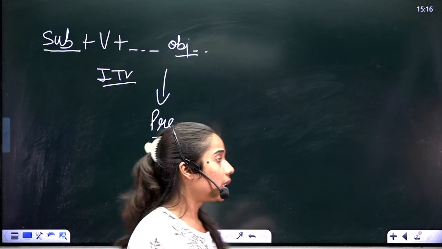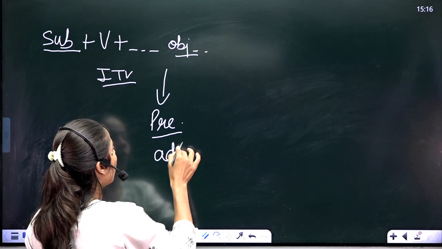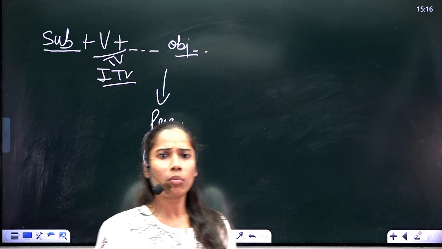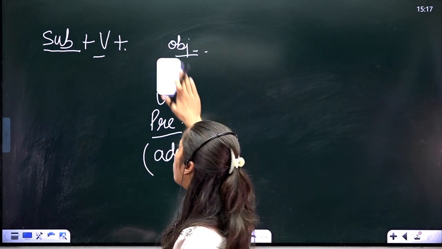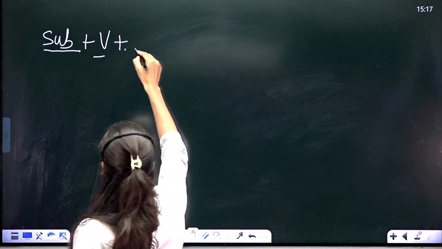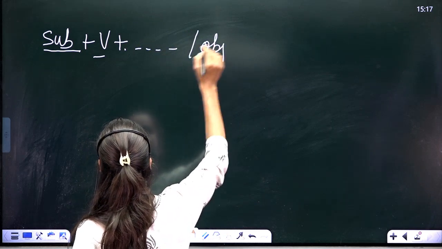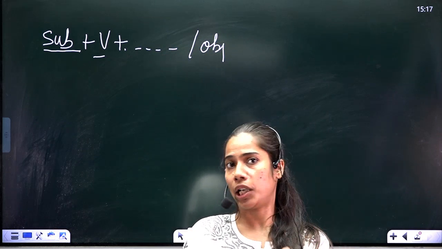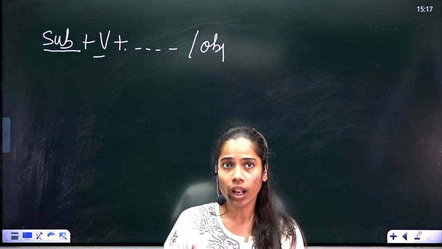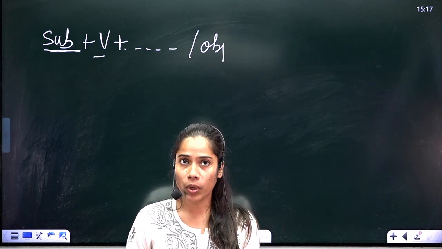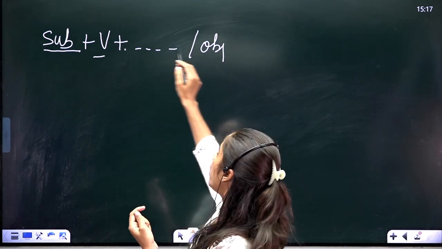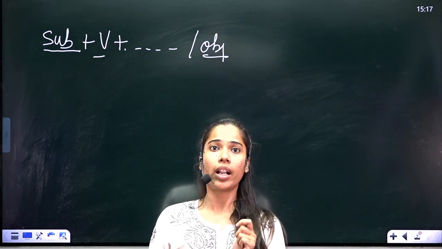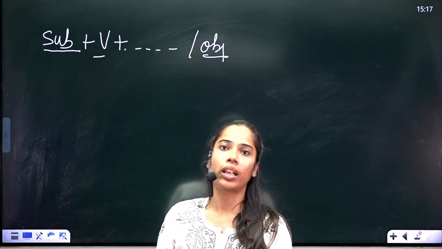What if there is an adjective for the object if your verb is transitive? So that's why I'm not writing object here. I am leaving a blank here. Or object, right? If your verb is transitive, then you can transfer your action directly to the object. If your verb is intransitive, so you require a preposition. If there is an adjective for your object, so an adjective also can be added here. That's why I have left a blank here.